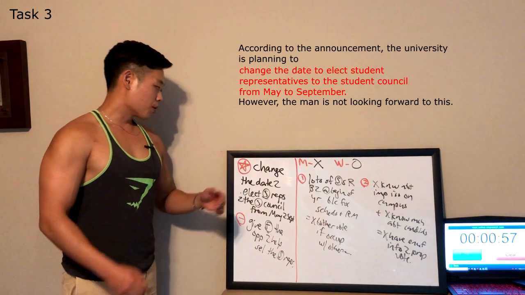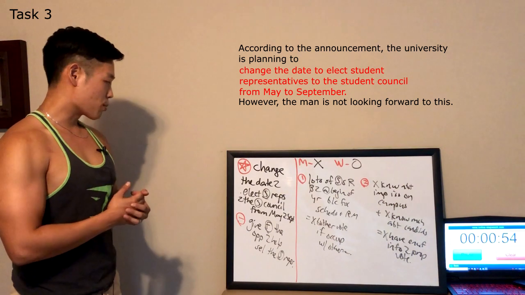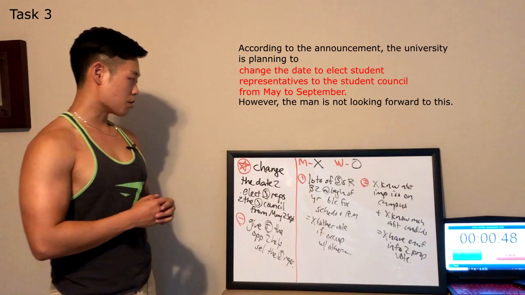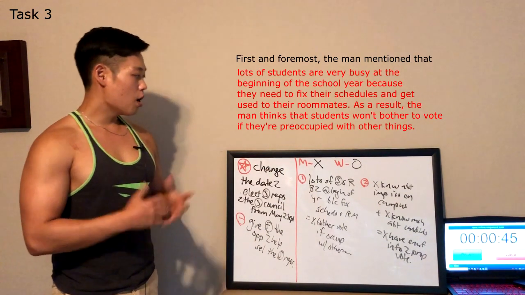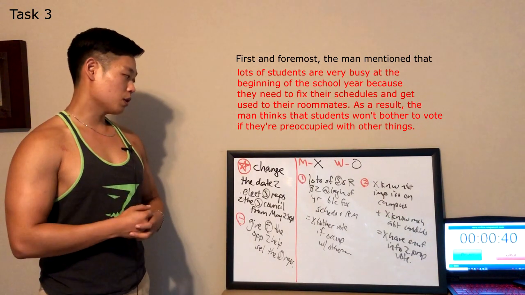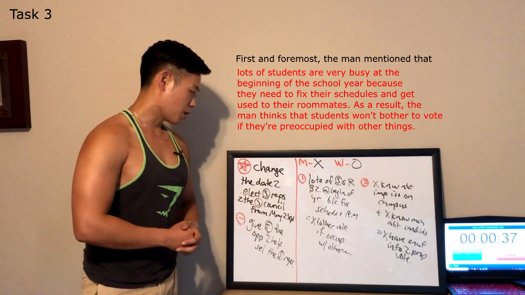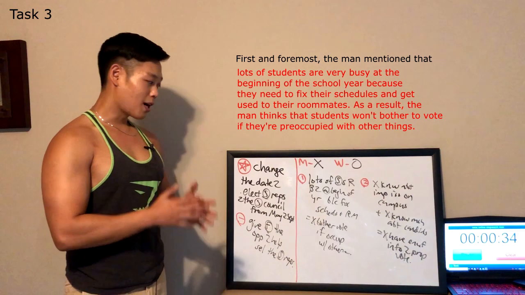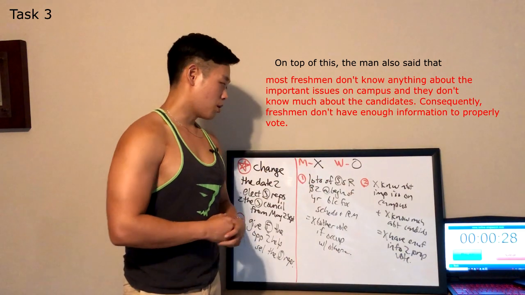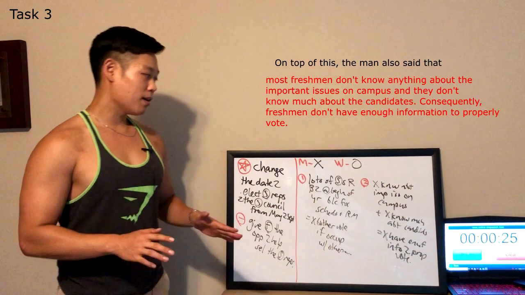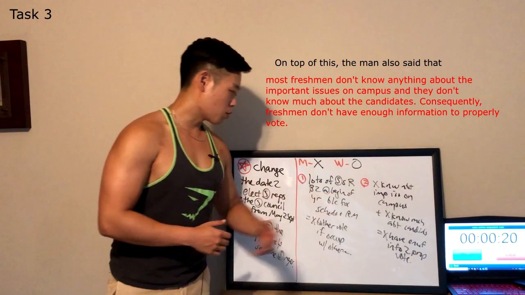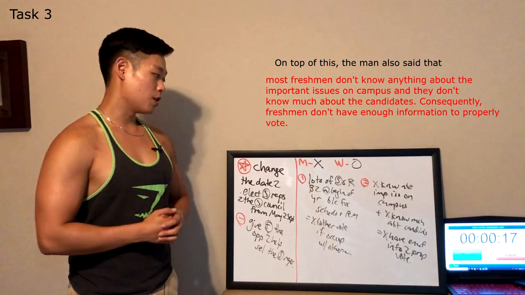According to the announcement, the university is planning to change the date to elect student representatives to the student council from May to September. However, the man is not looking forward to this. First and foremost, the man mentioned that lots of students are really busy at the beginning of the school year because they have to fix their schedules and get used to their roommates. As a result, the man thinks that many students will not bother to vote if they are preoccupied with other things. On top of this, the man also said that most freshmen don't know anything about the important issues on campus, and they don't know much about the candidates. Consequently, freshmen do not have enough information to properly vote.